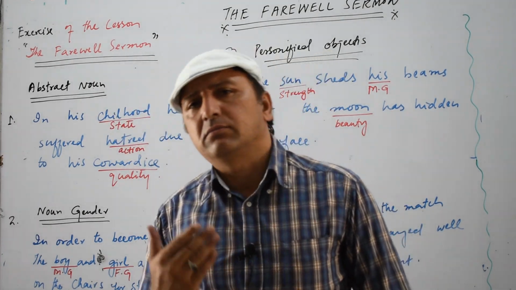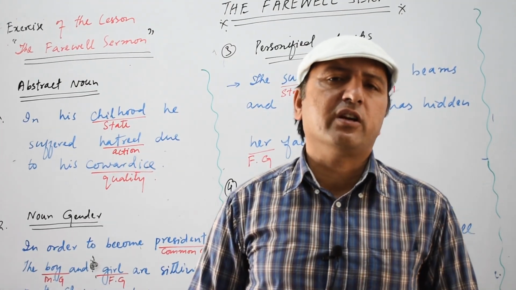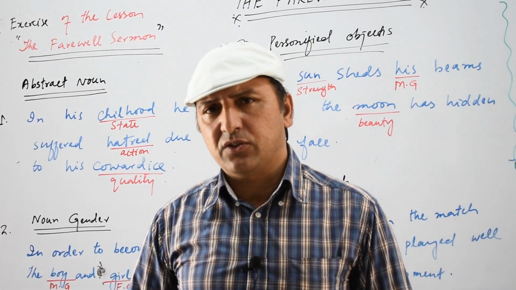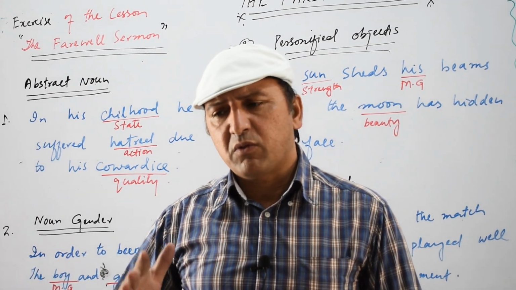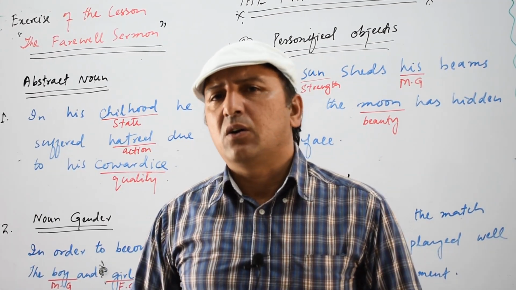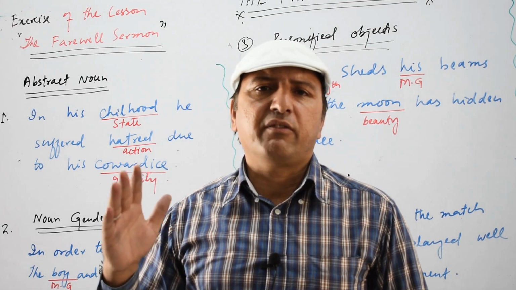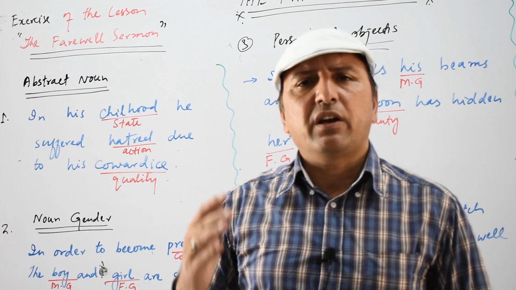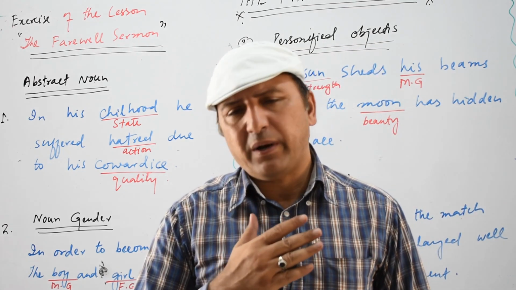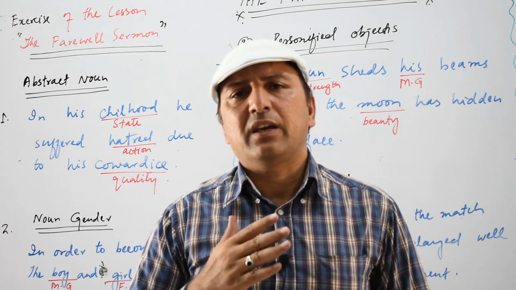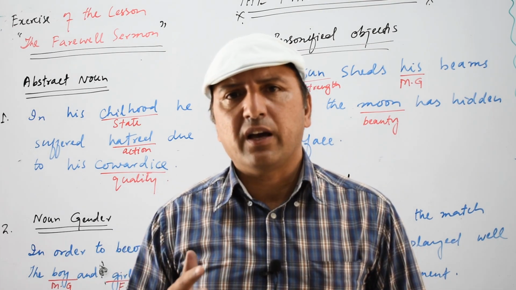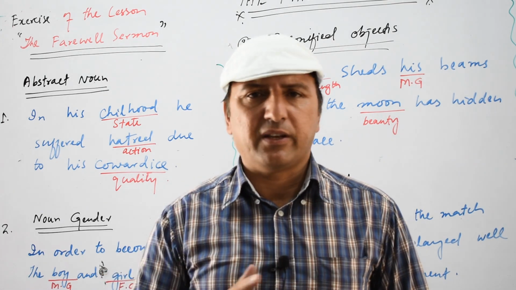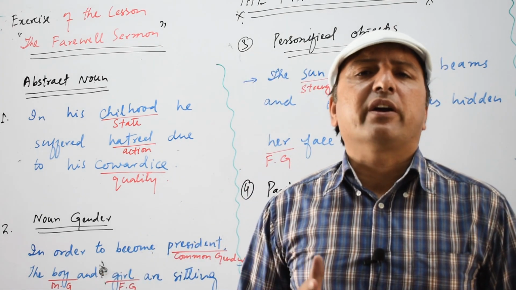Abstract noun, mostly you have heard about abstract noun, but remember that I will not go after the definitions. From day one, even from class 1, we are just memorizing those different definitions. The noun is the person, place or thing, etc. Different definitions, but practically we cannot understand, we cannot recognize noun, adjective in a text or in any passage. So today we will do it practically.